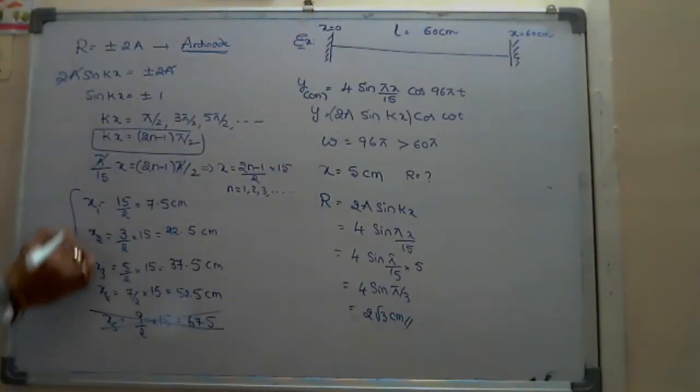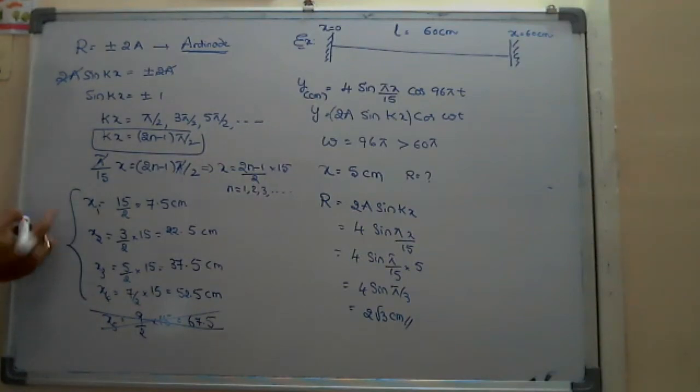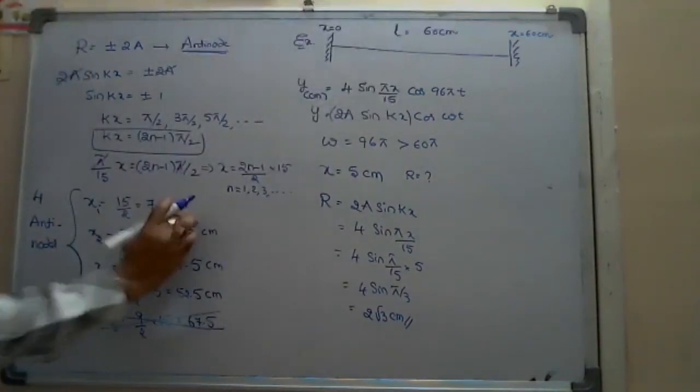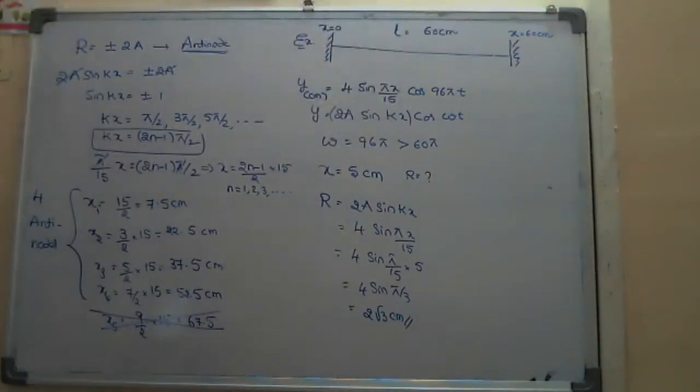So how many antinodes are formed? Totally, four antinodes are formed from the left end, at the distances I calculated here. From the previous knowledge, can we say four antinodes means four loops and five nodes? How many loops are formed?